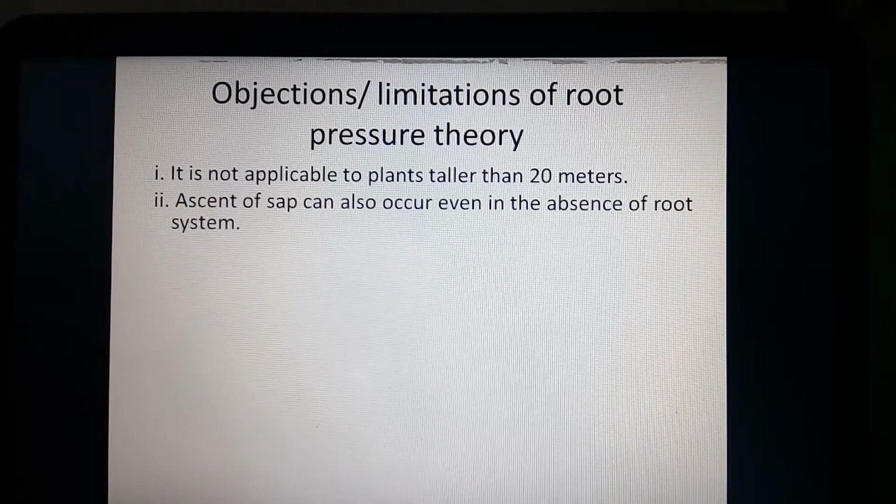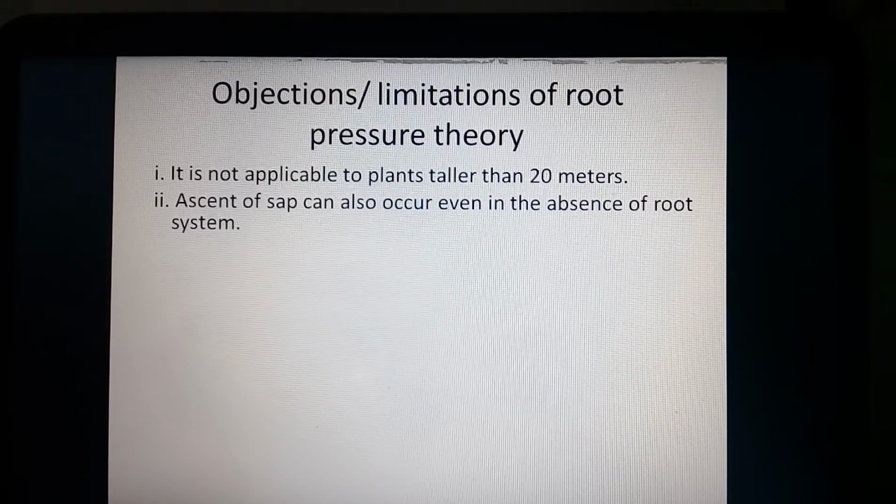Ascent of sap can also occur even in the absence of root system. That means cohesive force, adhesive force, and transpiration pull are there. With the help of transpiration pull, in the next theories we are going to discuss, even without roots the water is raised into the capillary tube by the cohesive and adhesive force.